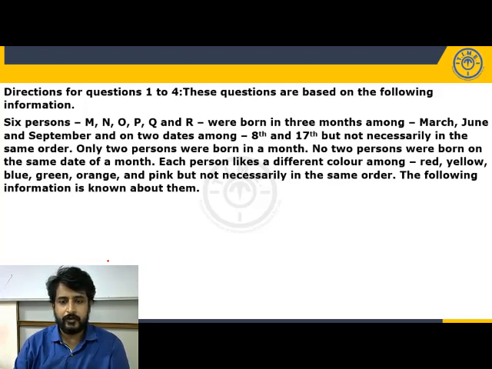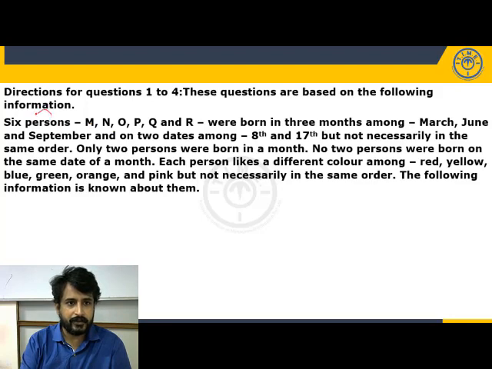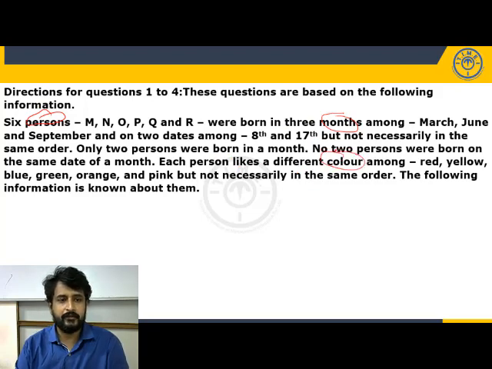Only two persons were born in a month, and no two persons were born on the same date of a month. Each person likes a different color, so one more variable is also given, color. Now look at how many parameters were given. One is persons, another is months and dates, and color. So these are the three parameters that are given.